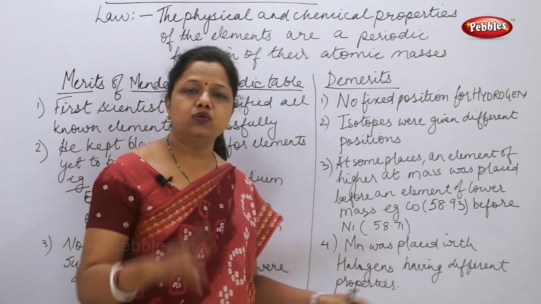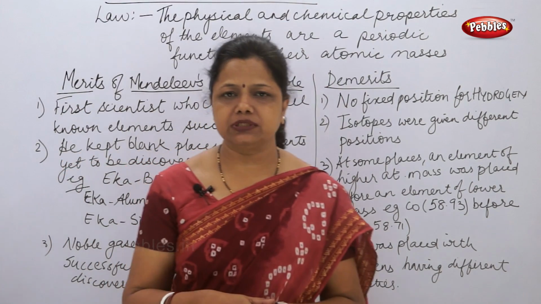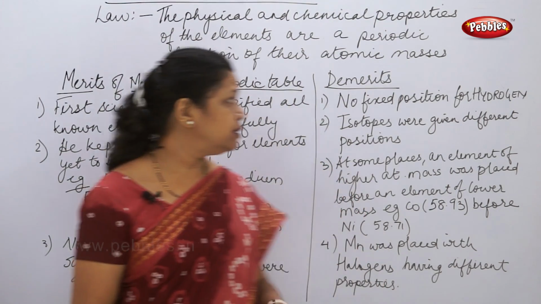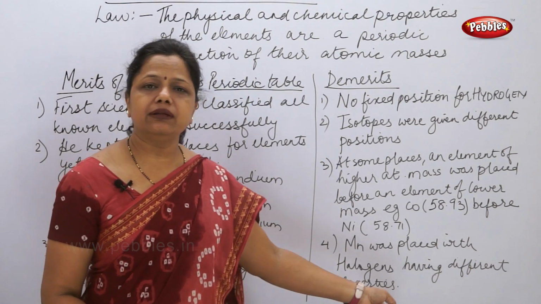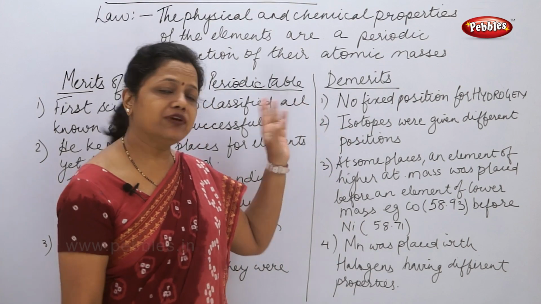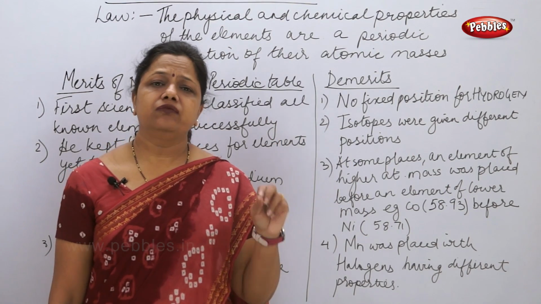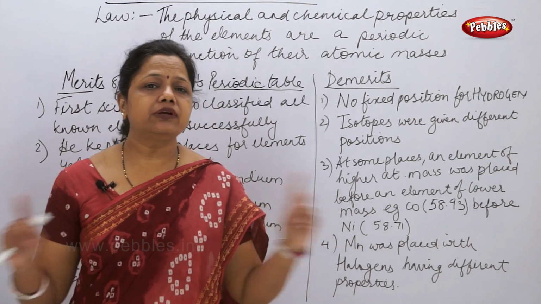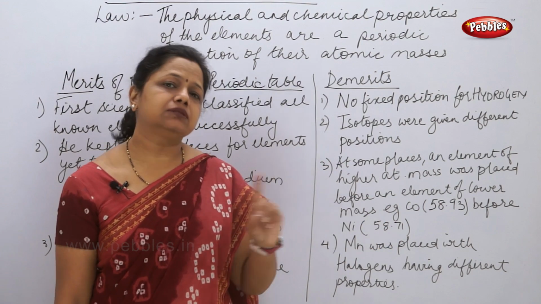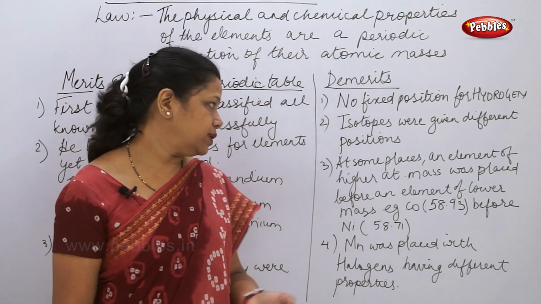This also comes for a 2-mark question. You can be asked 2-mark questions of 2 different types: one, write the merits of Mendeleev's periodic table; secondly, write the demerits of Mendeleev's periodic table. So these are the 4 demerits. First, no fixed position was there for hydrogen. Second, the isotopes, which have the same atomic number but different atomic masses, were given different positions, and later this was found to be an anomaly.